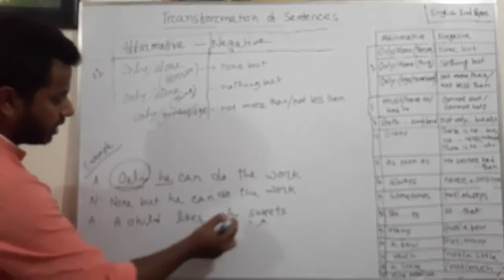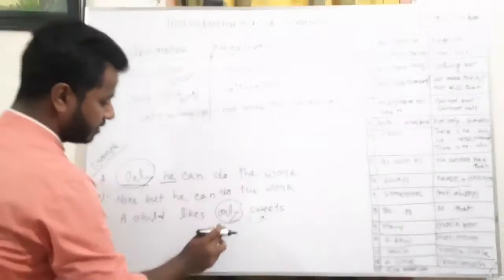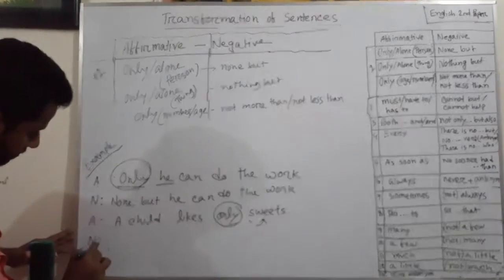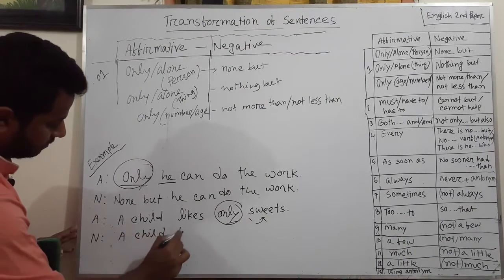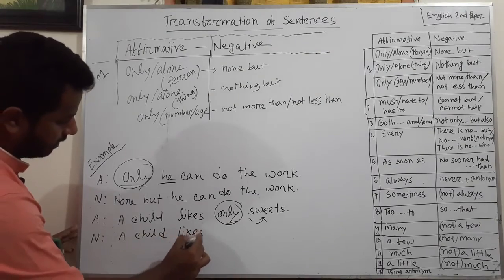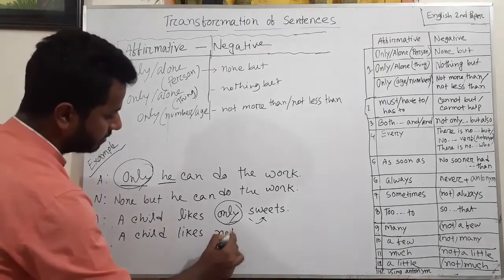For this reason you have to use nothing but instead of only. So, a child likes nothing but sweets.